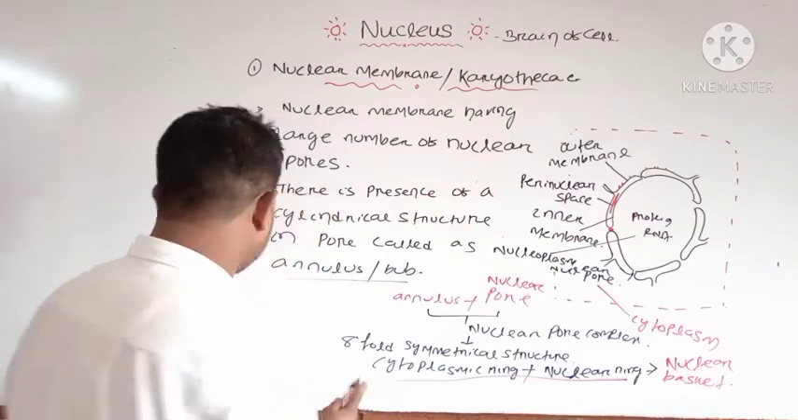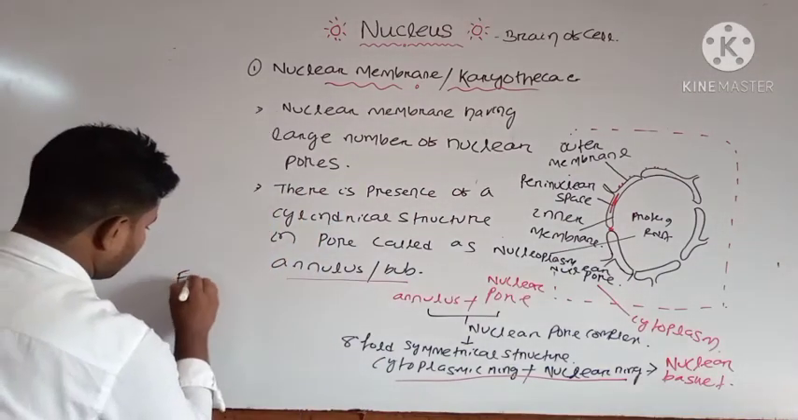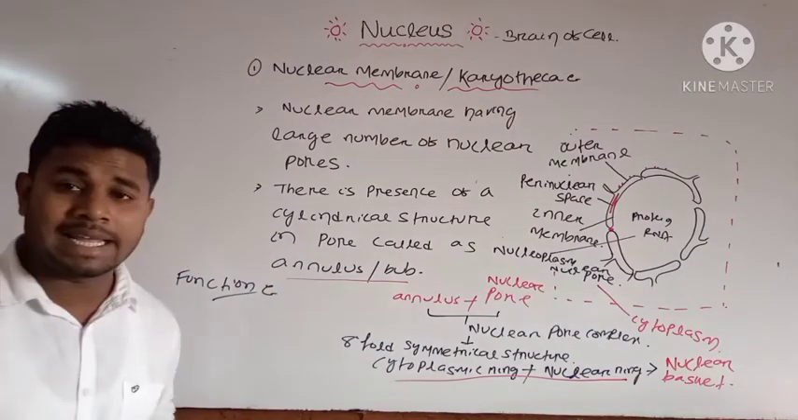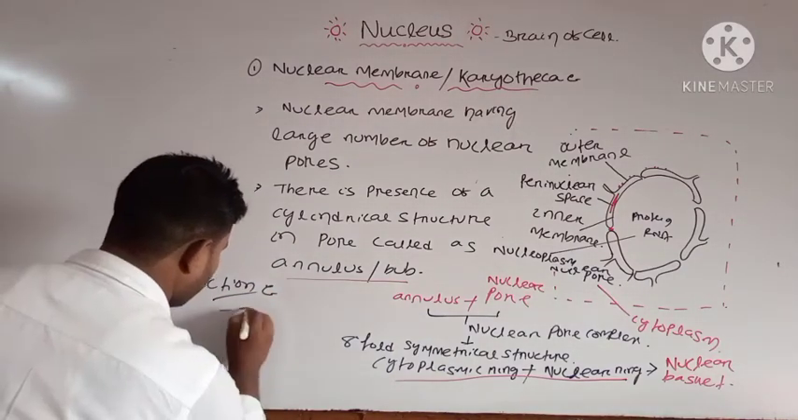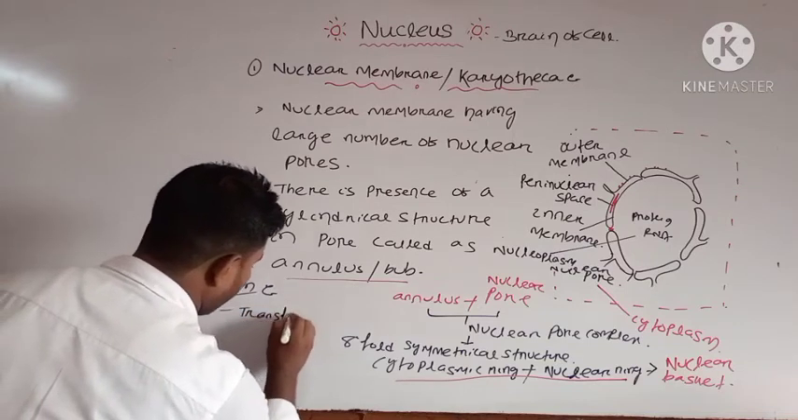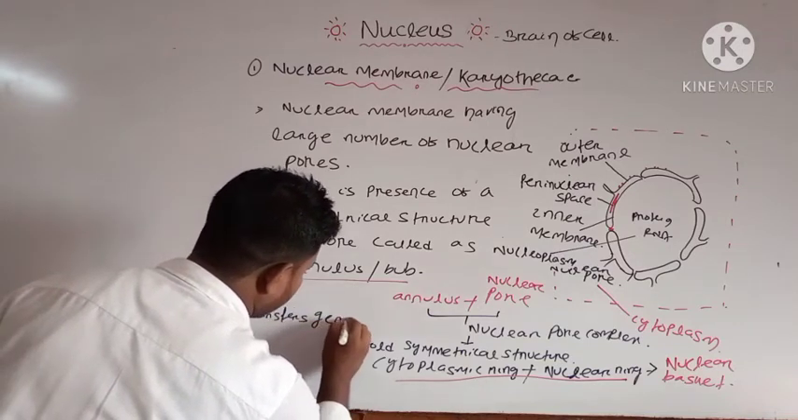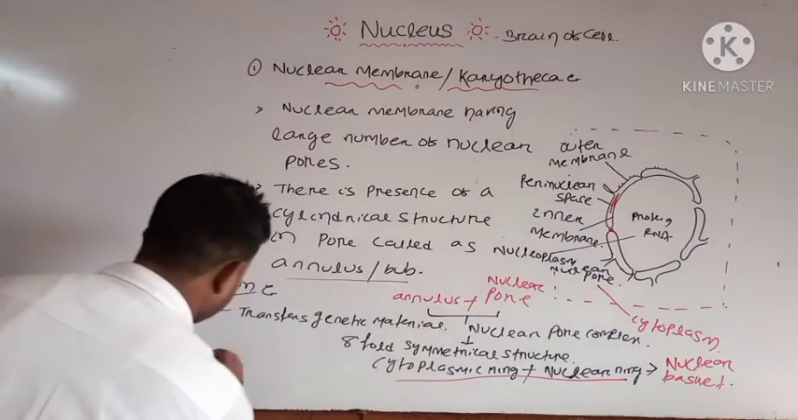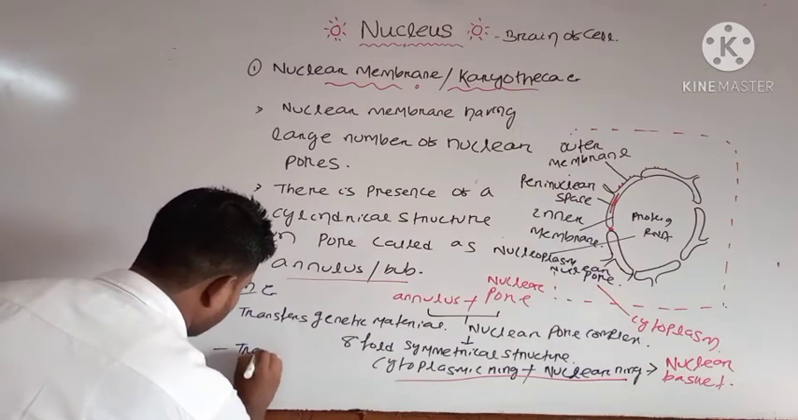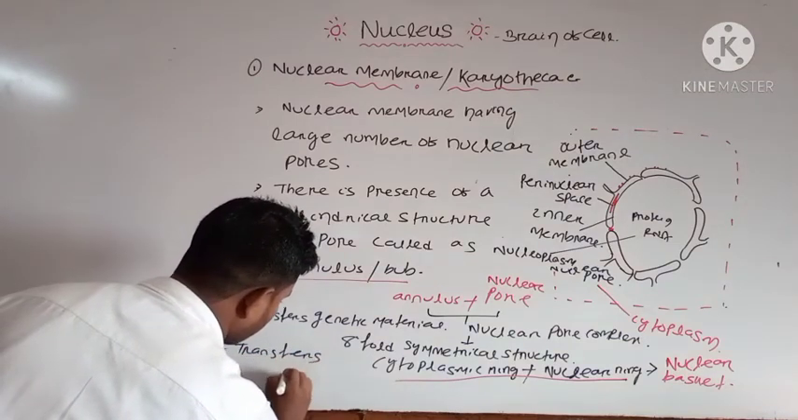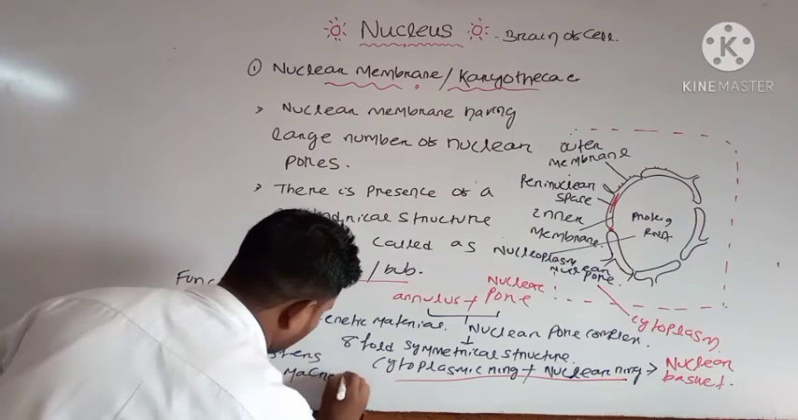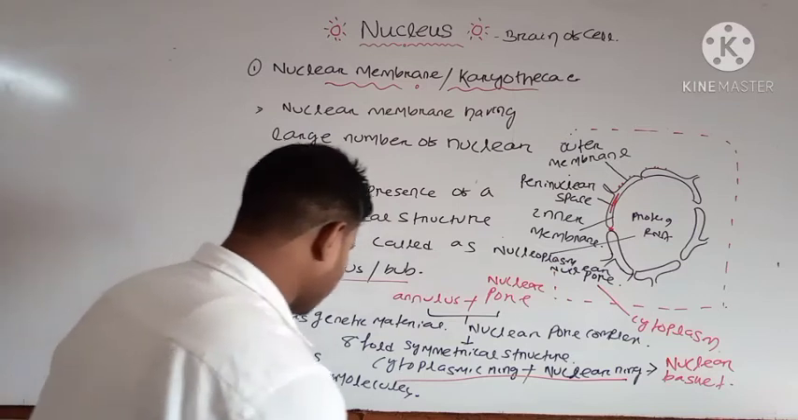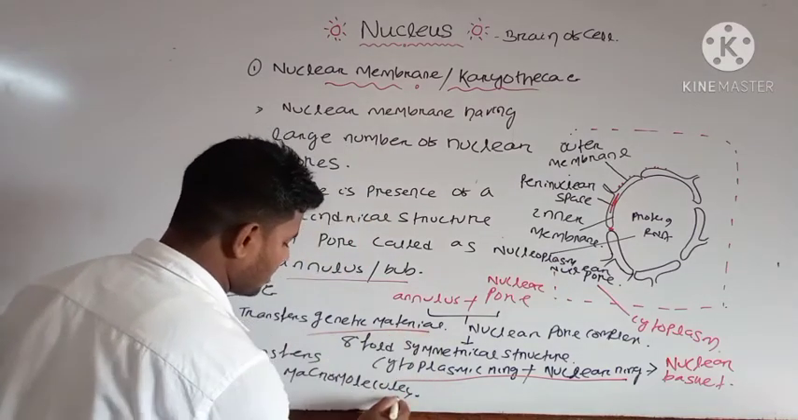And the main function of the nuclear membrane. What is the function of the nuclear membrane? Mainly it transports genetic material, and second, it transports macromolecules. These are two important functions. That is, they help in the transport of genetic material and macromolecules.